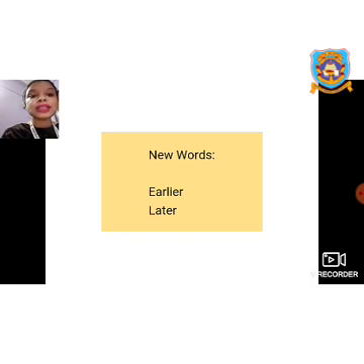Earlier is spelled E-A-R-L-I-E-R and later is spelled L-A-T-E-R. So children, this is the class for today. We have learned about the position of the sun throughout the day. With the position of the sun we get morning, noon, evening and night. And throughout the day we do different kinds of activities, starting from waking up from the bed till going to bed at night to sleep.